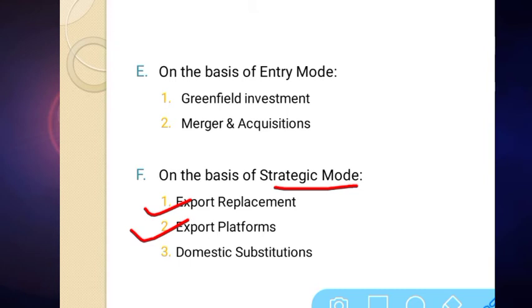So the company stops its production facility in America and starts producing in India. This is called export platform.